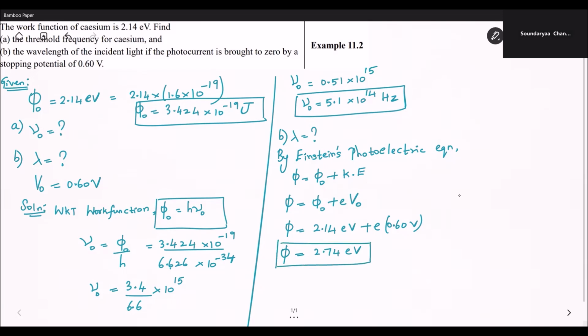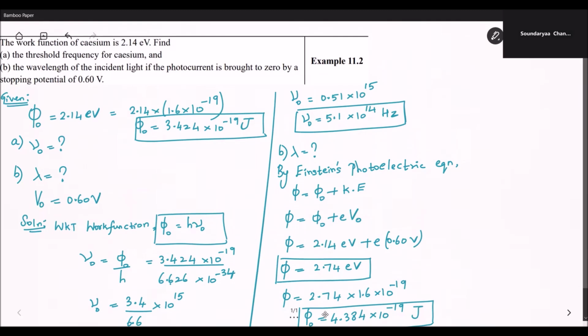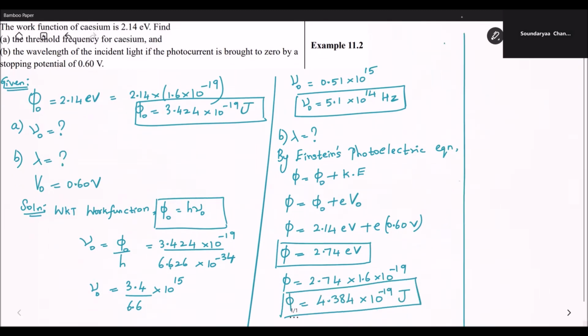Now we can convert 2.74 electron volt to joule. 2.74 into 1.6 into 10 power minus 19. And the answer for this multiplication is 4.384 into 10 power minus 19 joule. So now we have calculated what is phi in joule. But the aim of our question is to find the wavelength. So let's calculate the wavelength. We know that phi is equal to h nu and nu is equal to c by lambda. Therefore, phi is equal to hc by lambda.